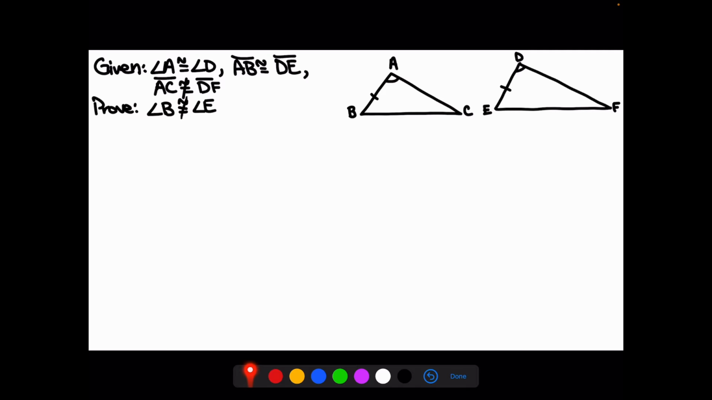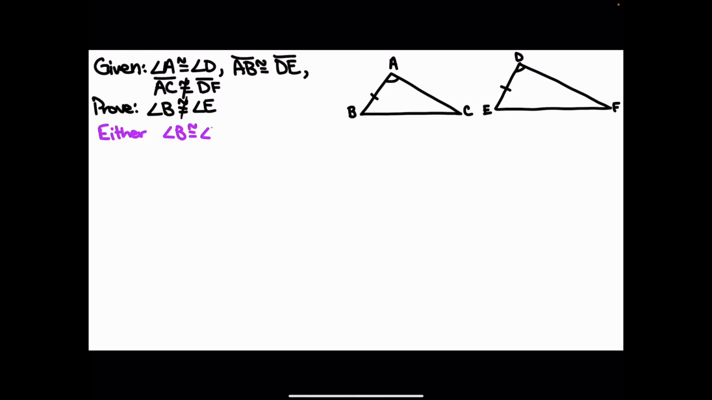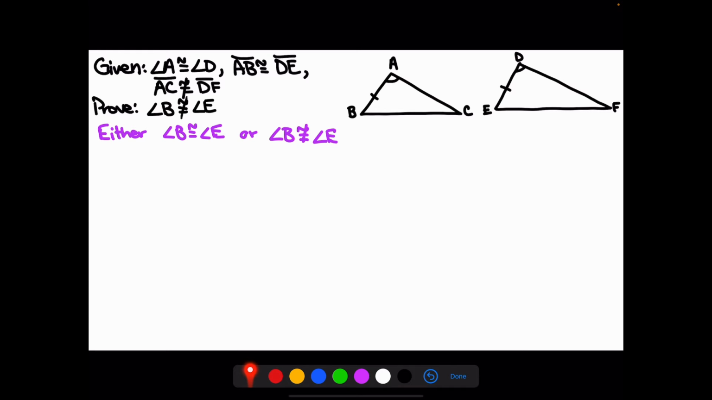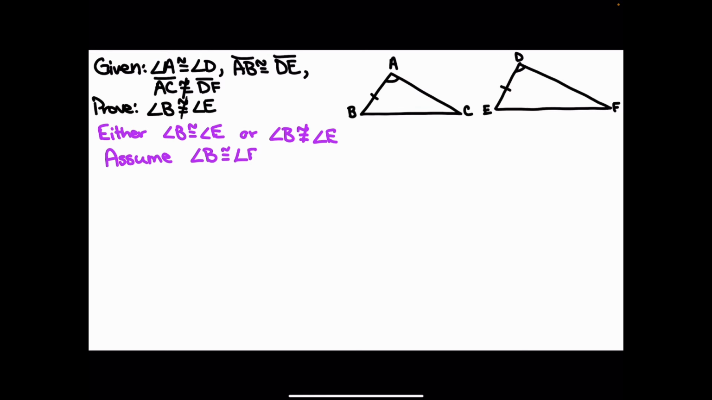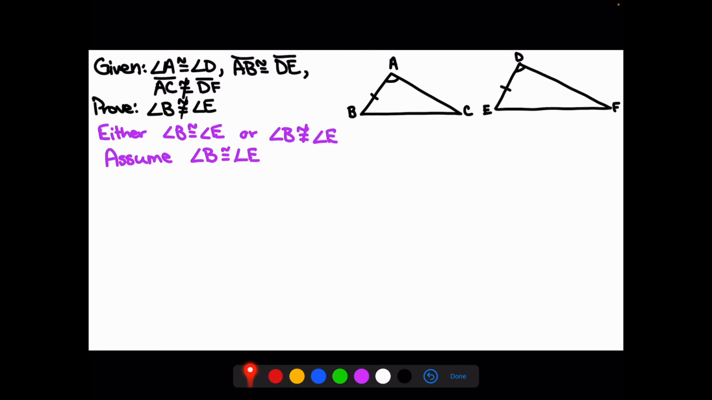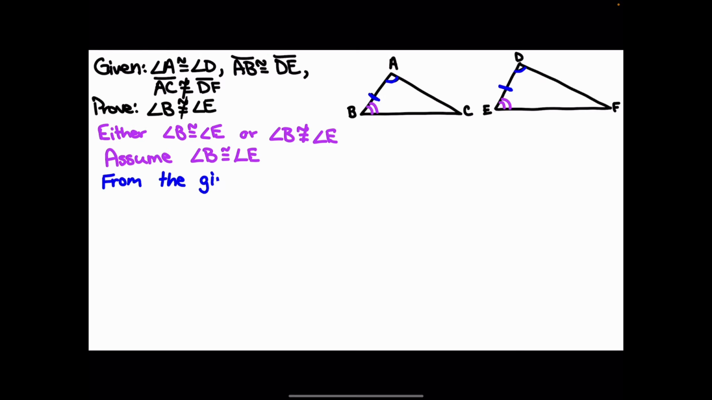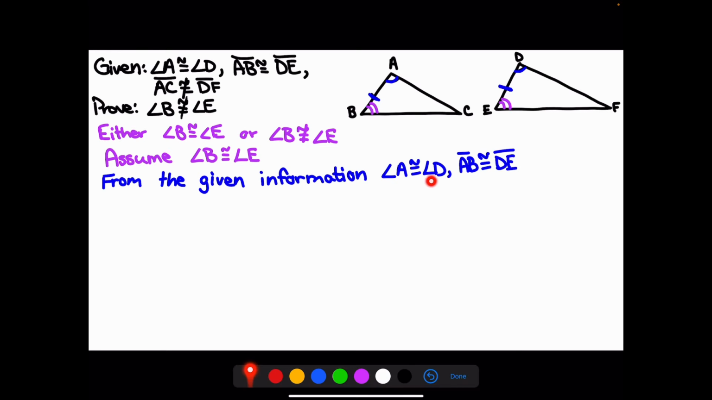Either angle B is congruent to angle E, or angle B is not congruent to angle E. Those are the only two choices. Now, since we're trying to prove that they're not congruent, we're going to choose the opposite choice. So we're going to assume that angle B is congruent to angle E. Well, if that's true, then we can go ahead and say that angle A is congruent to angle D, and segment AB is congruent to segment DE. All that's from our given information up top here.